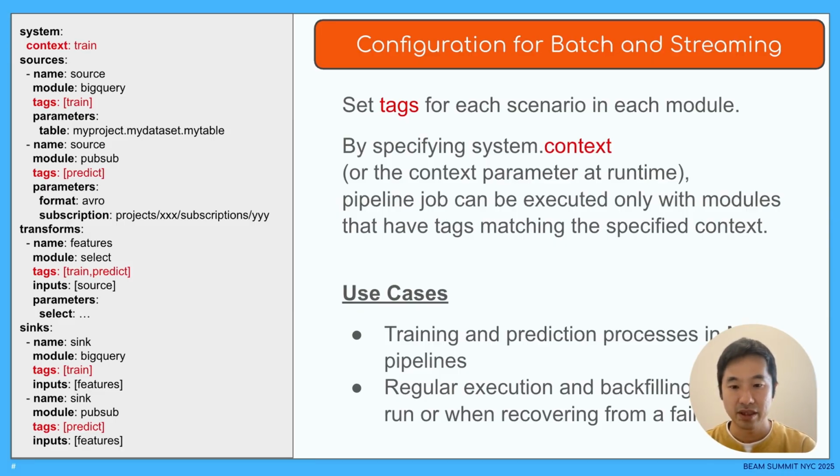During training, data stored in BigQuery is batch loaded to generate features, which are then saved to another BigQuery table. During prediction, features are generated in real time from data retrieved by PubSub and streamed to another PubSub topic. The processing logic for generating features is the same during both training and prediction.